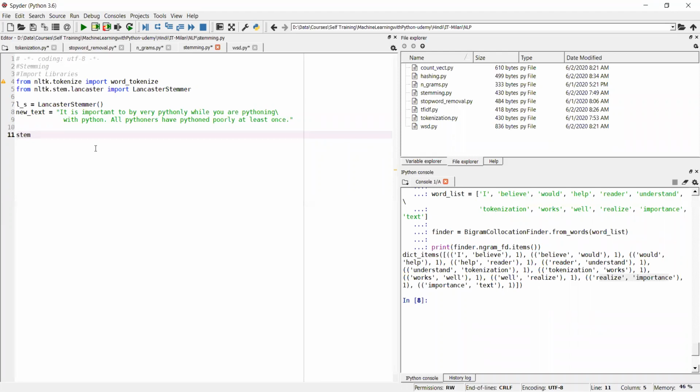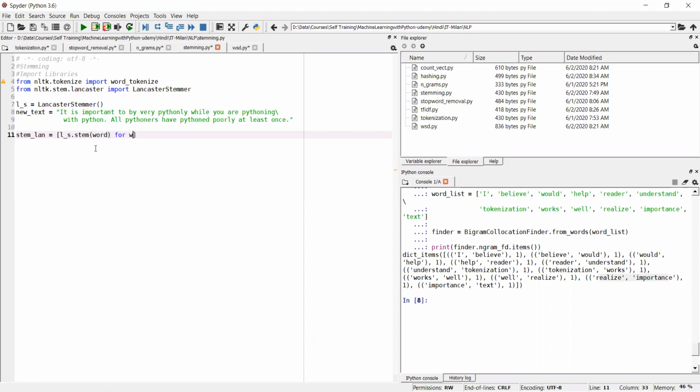We'll define one variable stem equal to, and now we'll write a Python list comprehension. First we'll apply ls.stem, and stemming we are applying on each word.